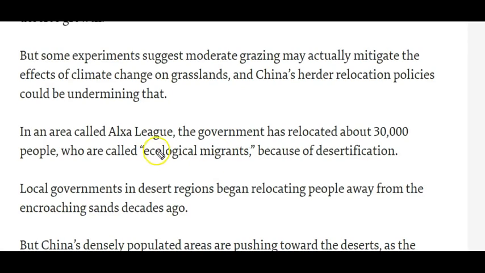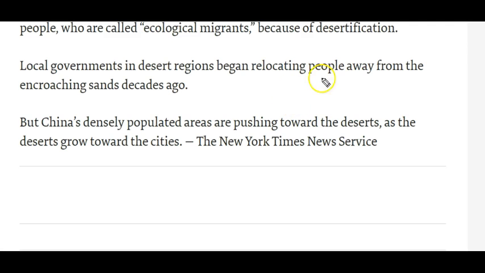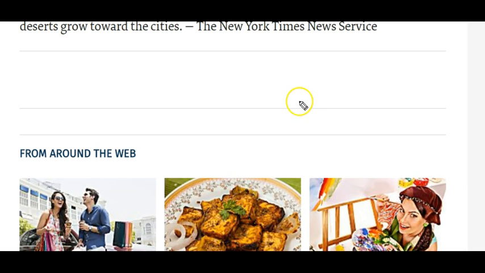One more topic that is coming in the news is about ecological migrants. Ecological migrants means the people migrated because of desertification. This type of migration is called ecological migration, and the people are called ecological migrants. So this article is important for the prelims and mains examination. So prepare thoroughly on this topic.